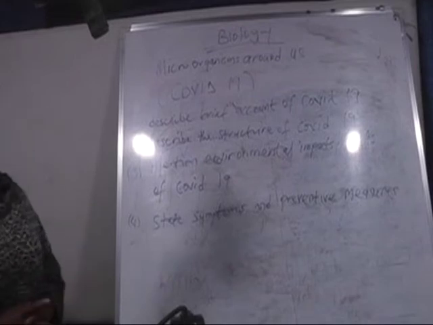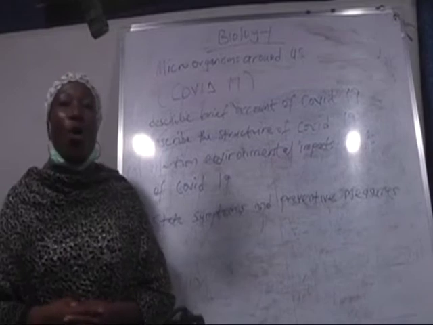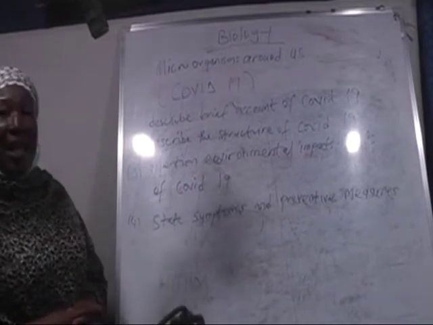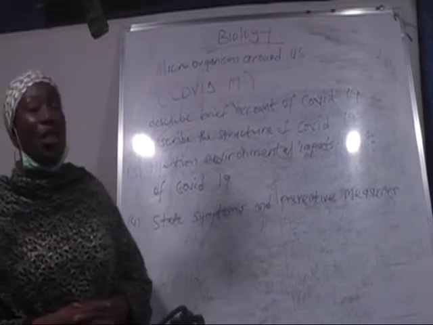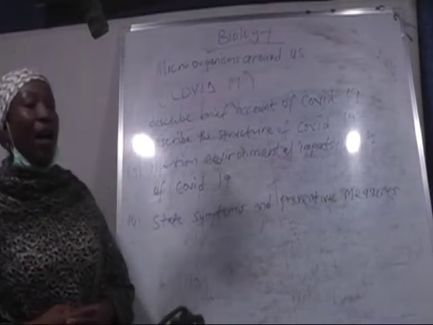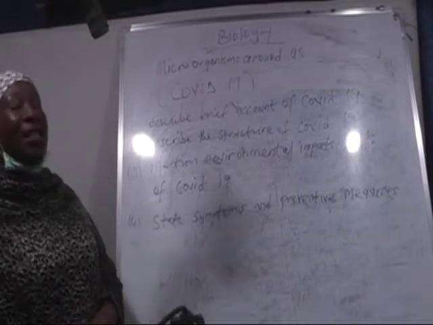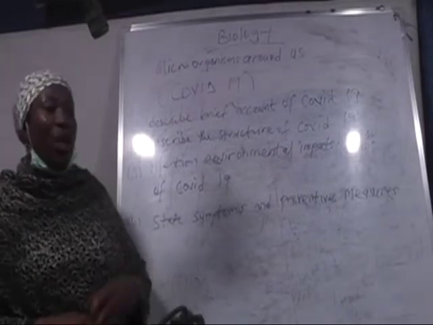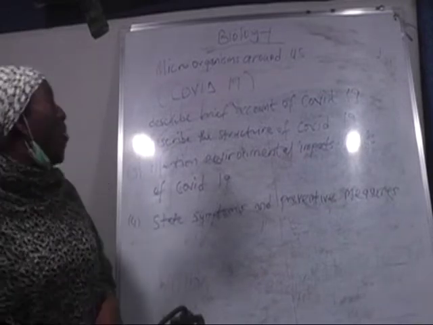Today it is designated as SARS-CoV-2. SARS stands for Severe Acute Respiratory Syndrome, Coronavirus 2. It was formerly known as 2019 nCoV, but today it is known as SARS-CoV-2.